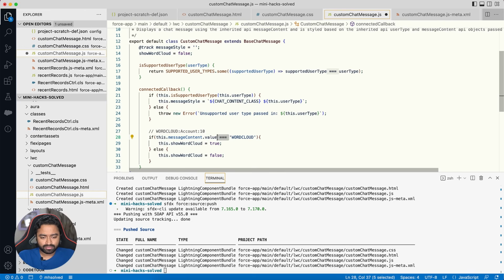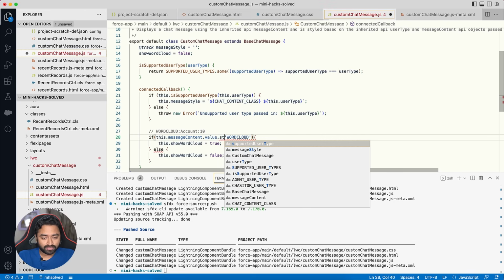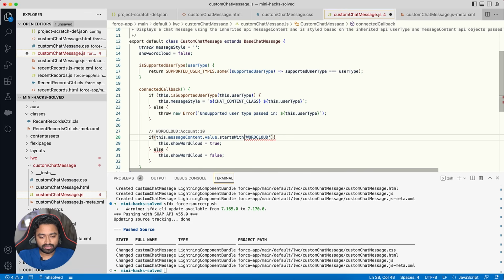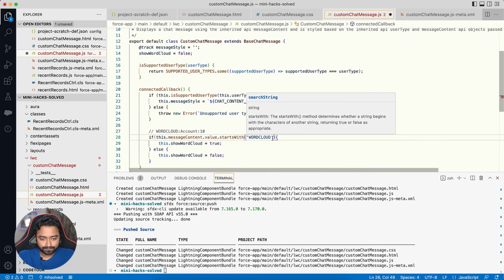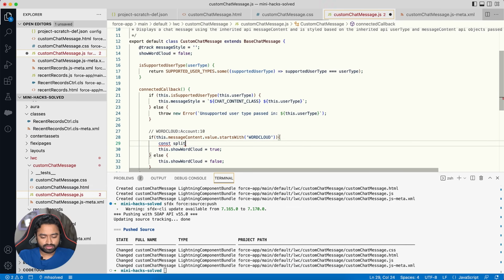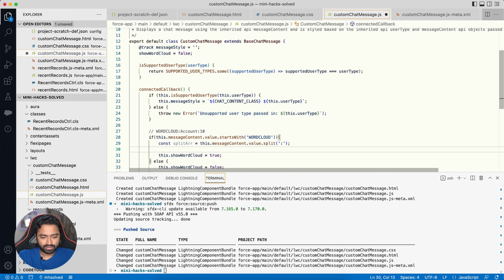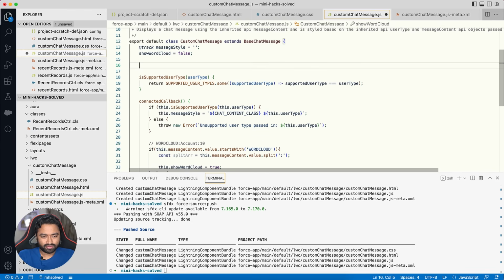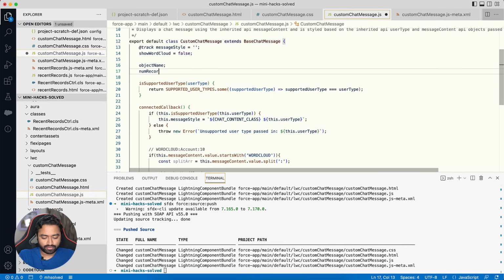So instead of doing value is equal to word cloud, now we do value, let's say starts with word cloud, then const split arr is equal to message dot value dot split, then we create two properties, one for object name and one for num records.